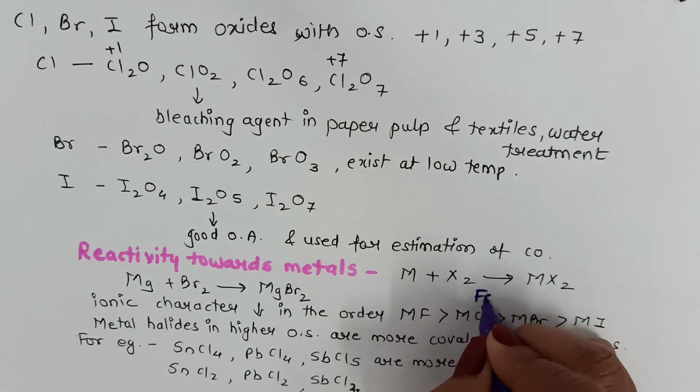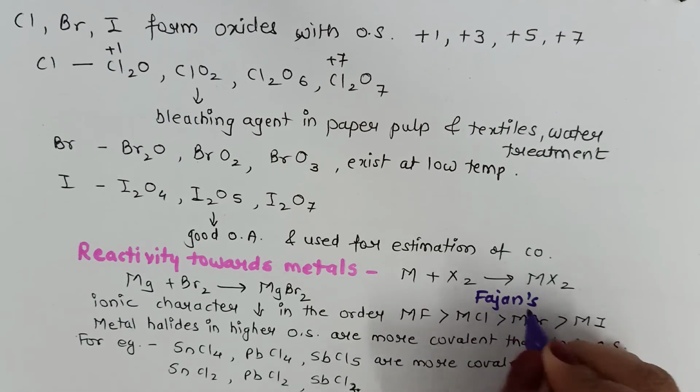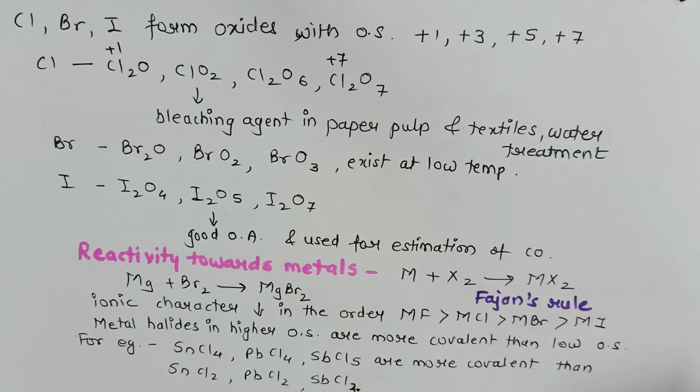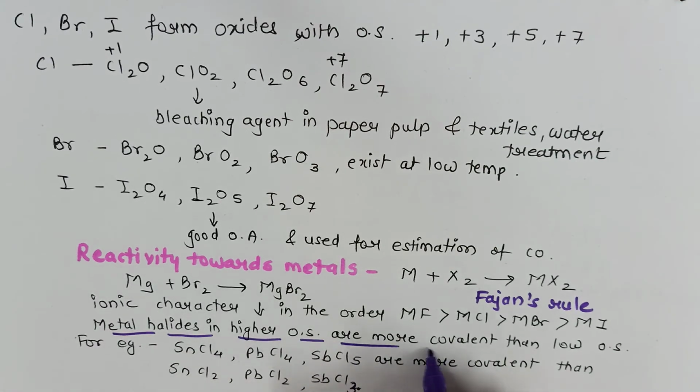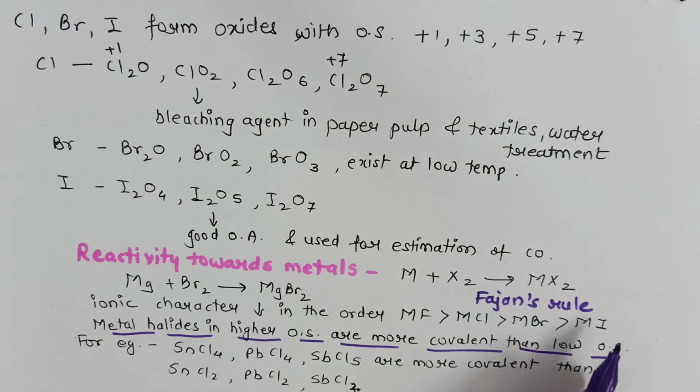Now this can be explained with the help of Fajan's rule. Similarly, we have already studied that halides in higher oxidation state are more covalent than in lower oxidation state. Again, Fajan's rule is the explanation for this. For example, tin chloride SnCl4, lead chloride PbCl4 and SbCl5, antimony chloride, are more covalent than SnCl2, PbCl2 and antimony trichloride SbCl3.